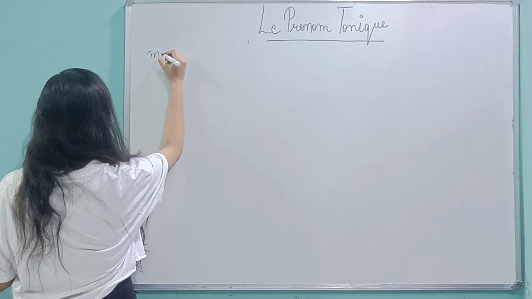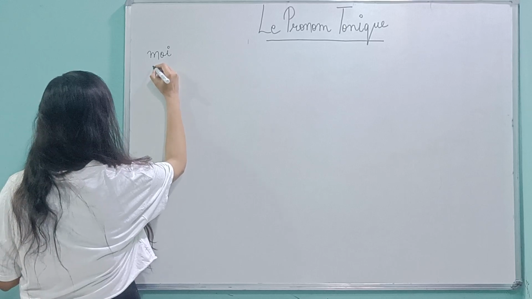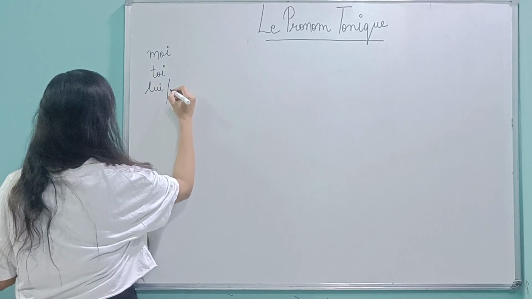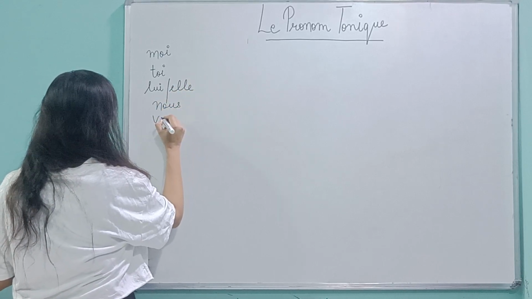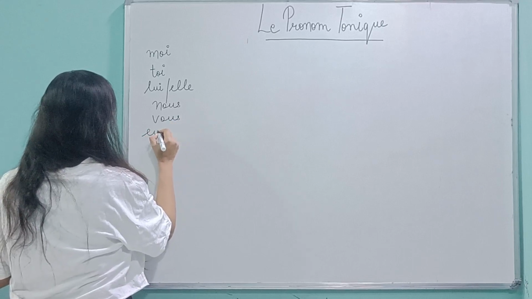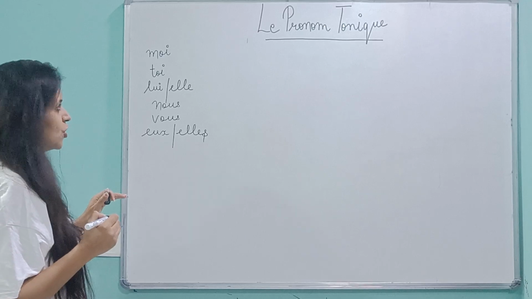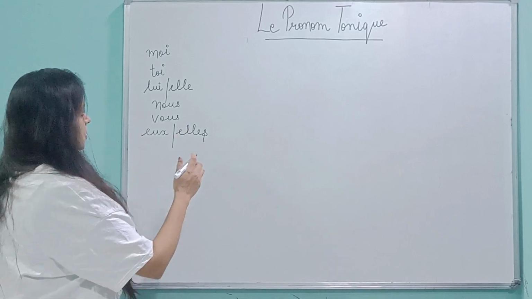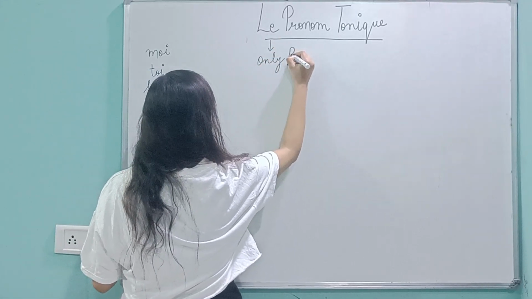First thing that we need to see is the table of pronom tonique. And how does it go? Moi, toi, lui, elle, nous, vous, eux, elles. So this is the table of pronom tonique. As far as the usage is concerned, pronom tonique is used only with person.